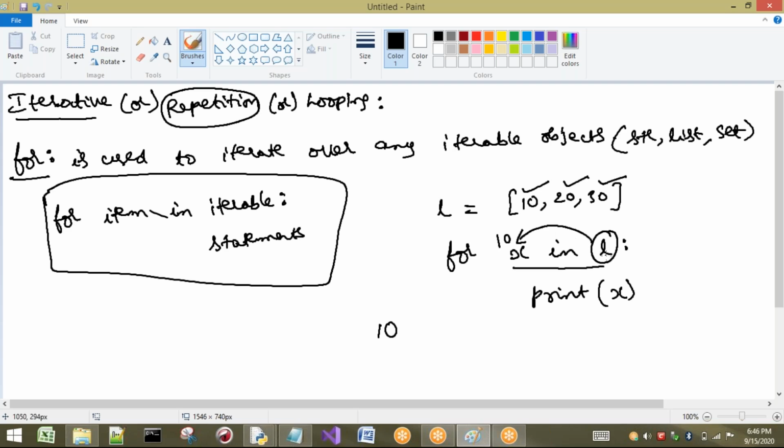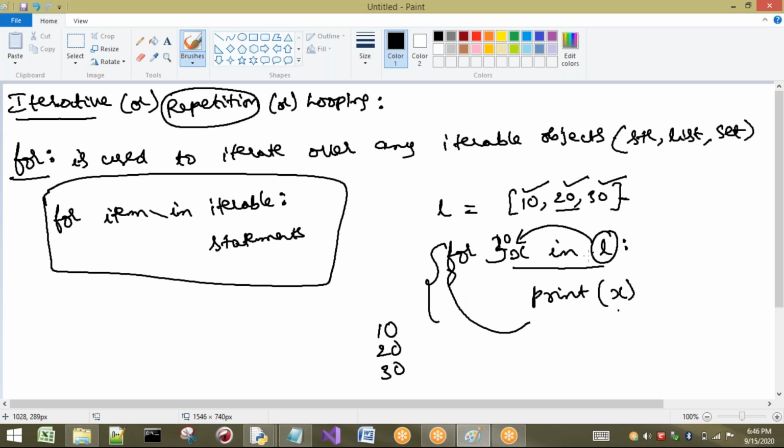Next, what happens? Again it will check whether there are any other items present in L or not. Yes, it is present. So 20 is going to be passed into this one and printed here. Again the loop is repeated. Now again it will check whether there is any value in L. Yes, 30 is there. So 30 is stored here and I print it. Now again it will not go here, because there is nothing left to iterate. I don't need to do anything else because the values are not there. So the for loop is going to end.